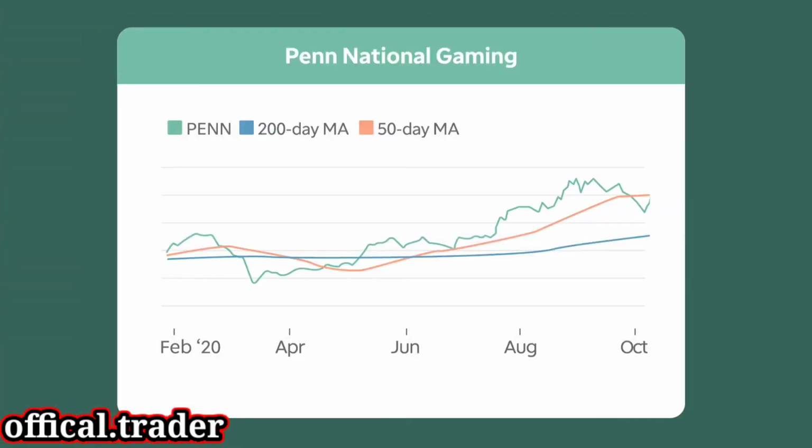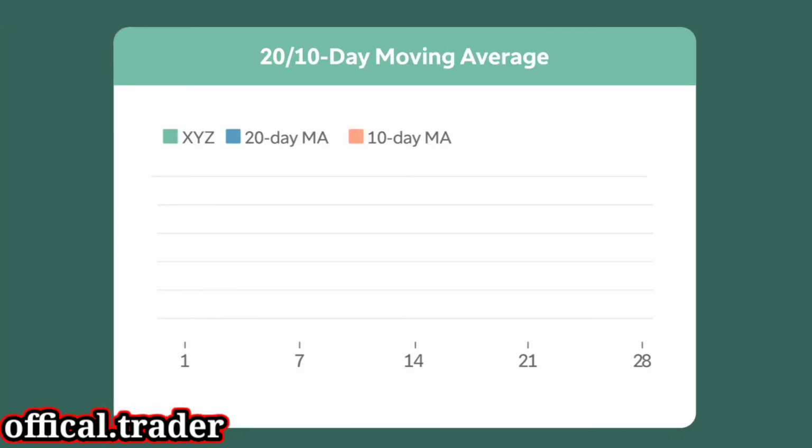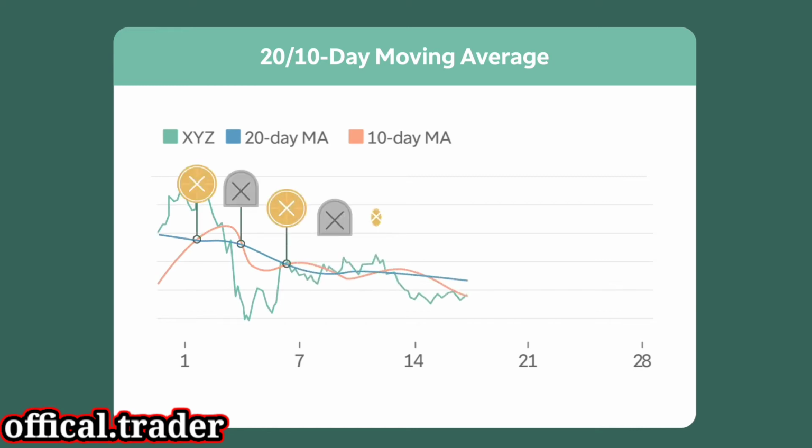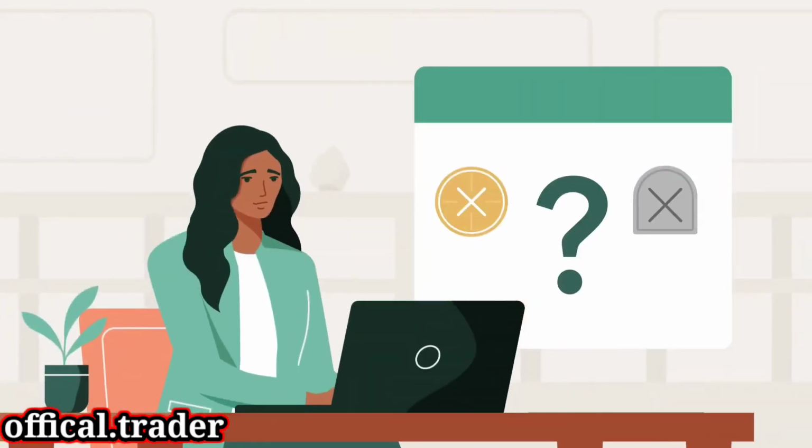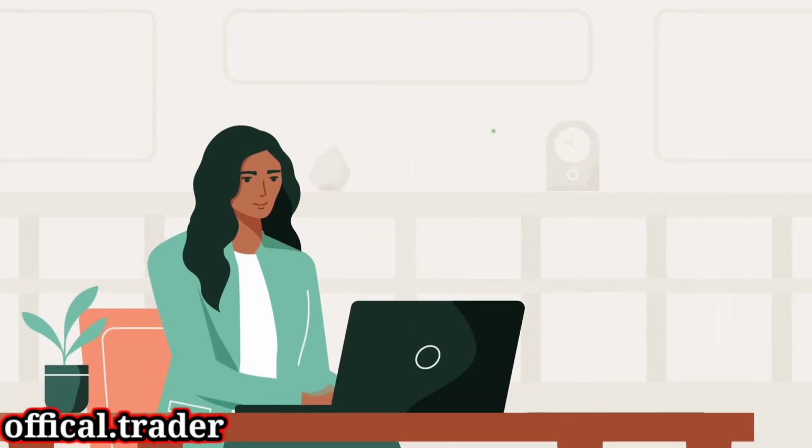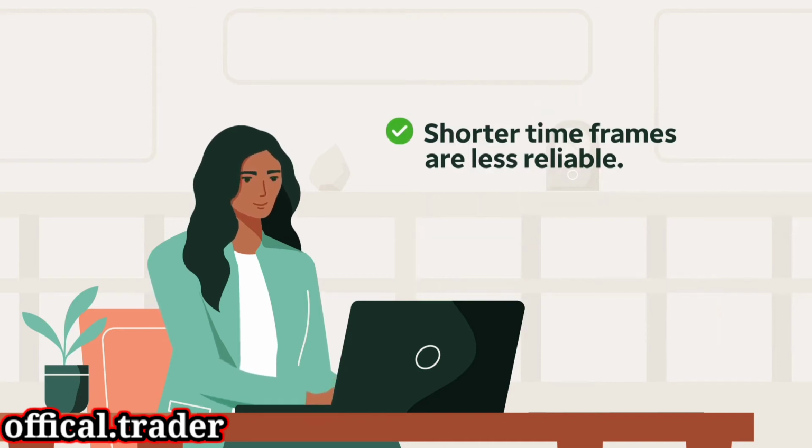Going back to Penn Gaming, you can see that by the time it displayed a golden cross, its price had already been on an upswing since the middle of March 2020. It even displayed a death cross during that uptrend because the dip caused by COVID-19 took some time to show up in these moving averages. One way to reduce lag is to use moving averages with shorter time frames. But like we discussed before, this may come at the cost of more false positives and whipsaws. So while there could be an opportunity cost to waiting for the actual cross, remember, the shorter the time frame, the less reliable it is.